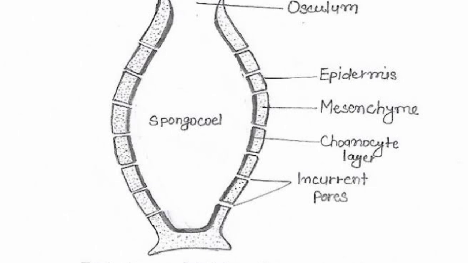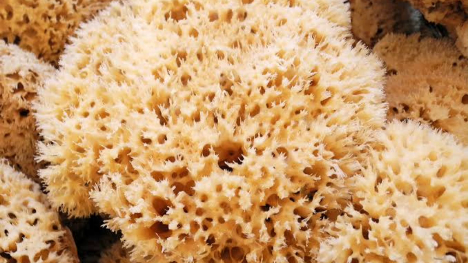Their body is supported by a skeleton that is made up of spicules or spine-like structures called spongin fibers. You can see in the image the spicules of the phylum Porifera.